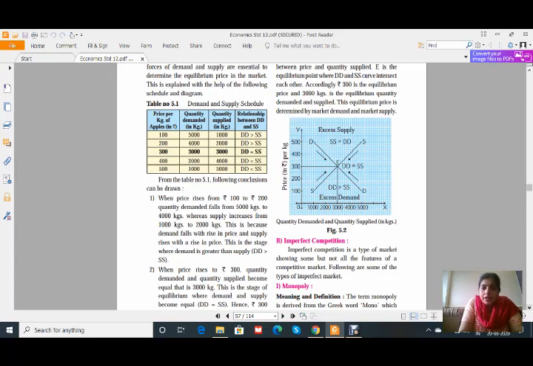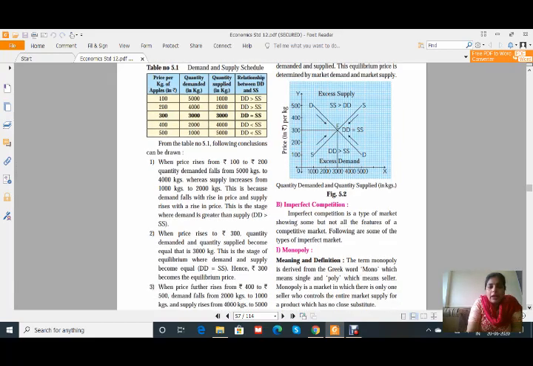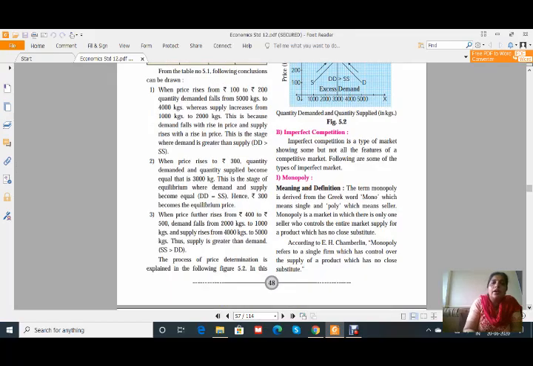Okay, we will see the conclusions that can be drawn from this table. When price rises from 100 to 200, quantity demanded falls from 5000 to 4000 kgs, whereas supply increases from 1000 to 2000. This is because demand falls when there is a rise in price and supply rises with the rise in price. In the second paragraph, it is given that when the price rises to rupees 300, quantity demanded and quantity supplied become equal, that is 3000 kg, and that means this is the equilibrium point where DD is equal to SS. When price rises further, the demand will fall but the supply will increase.